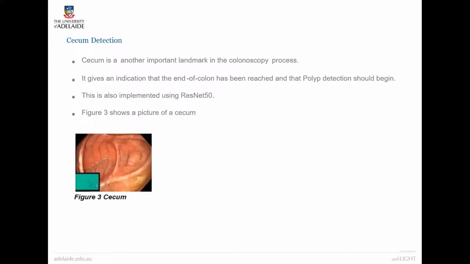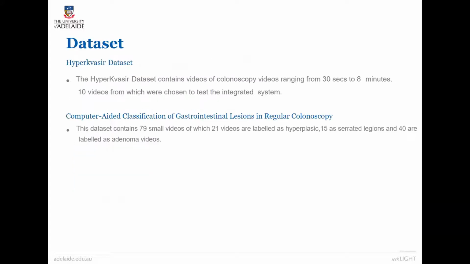SECOM detection. So SECOM is another important landmark in the colonoscopy process. It gives an indication of the end of the colon and that polyp detection should begin. This is also implemented using ResNet 50. Figure 3 shows a picture of a SECOM.